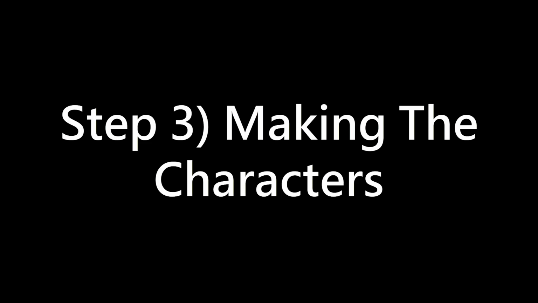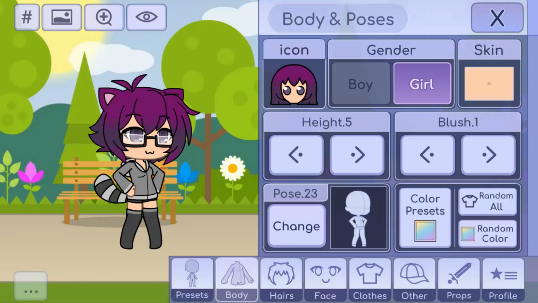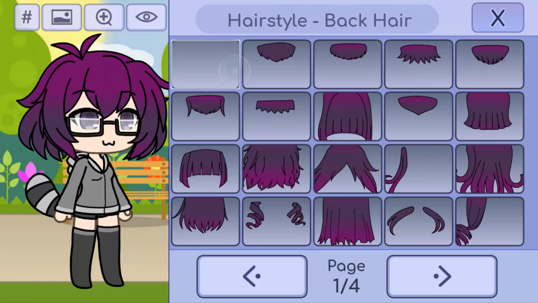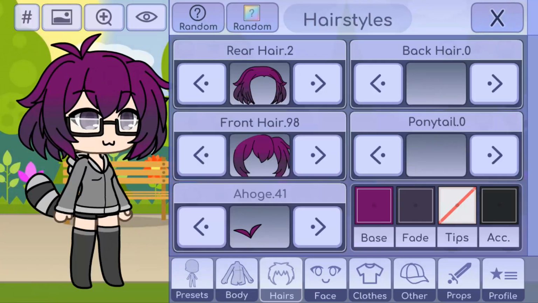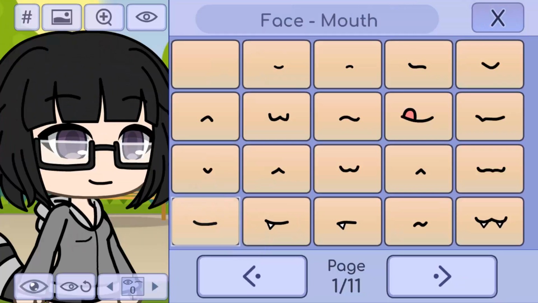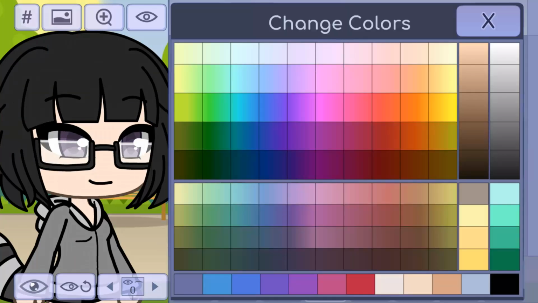Step 3, making the characters. So, you now have to make the characters for the hay meme. You will most likely have to risk deleting your OCs in the extra slots, but oh well, if you want to make a hay meme, you have to sacrifice your OCs to make room for more.